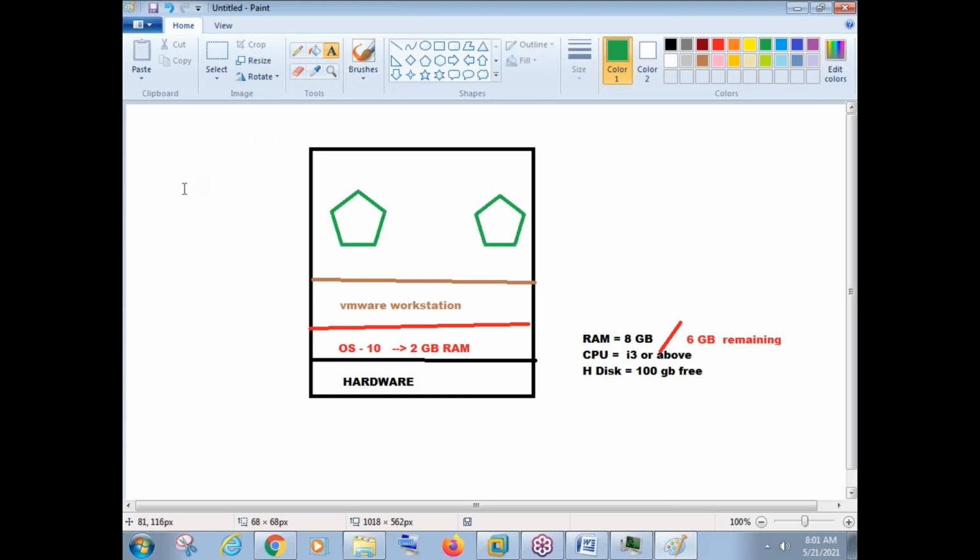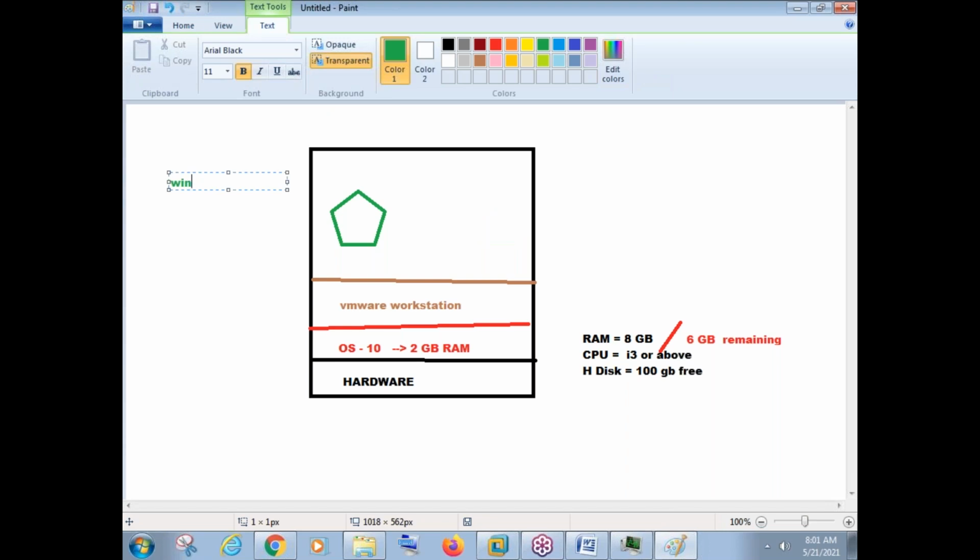One virtual machine is for Windows Server. I'll just select Server 2016. So one virtual machine should be created for Server 2016. And for this Server 2016 machine, we should take hardware like RAM minimum 2 GB here, and hard disk we should take minimum like 60 GB. This much we need to take.